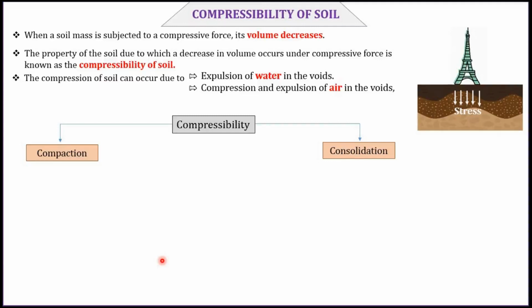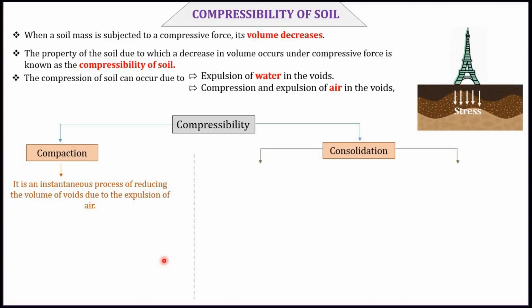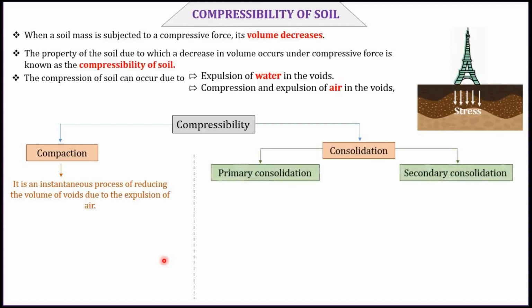In compaction, we remove the air from the soil, and in consolidation, we remove the water from the soil. Soil compaction is the process in which stress applied to a soil causes densification because air is displaced from the pores between the soil grains. Compaction is an instantaneous process of reducing the volume of voids due to the expulsion of air, and consolidation is divided into two types. First one is primary consolidation, then next one is secondary consolidation.